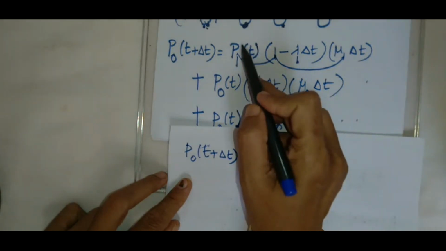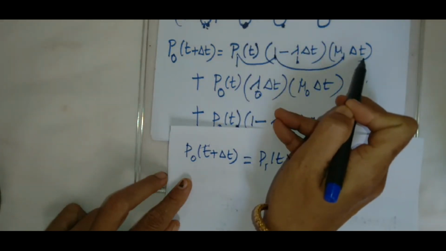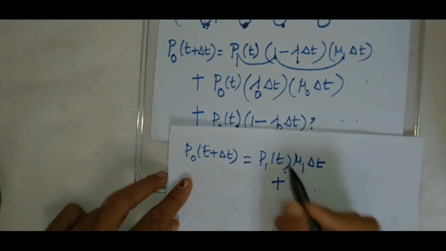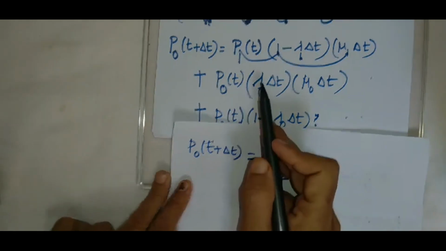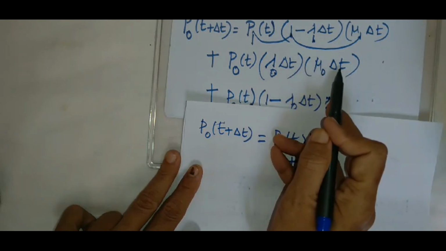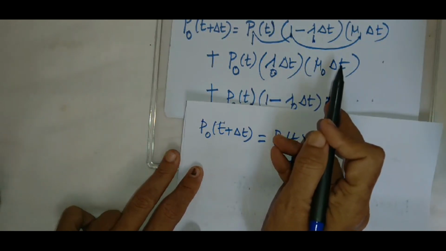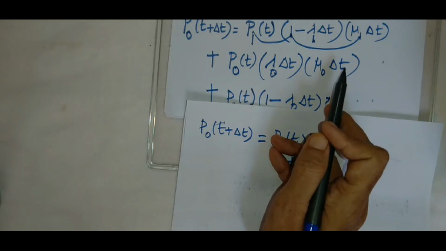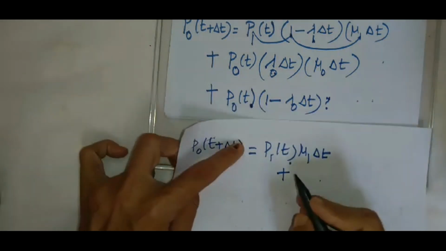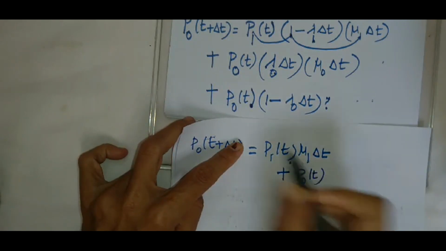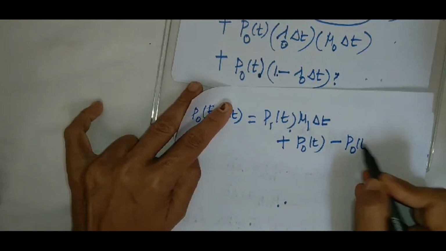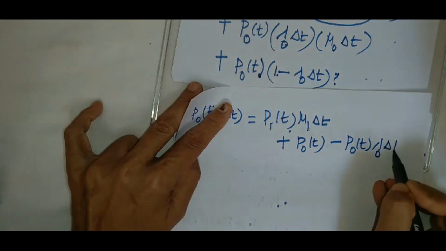If you do this multiplication, you will get higher powers of delta t, and I am neglecting those higher powers, plus here you will get higher powers of delta t, P naught of t lambda naught mu naught delta t the whole square. I am neglecting the higher powers of delta t because delta t itself is too small. Plus P naught of t minus P naught of t into lambda naught delta t.